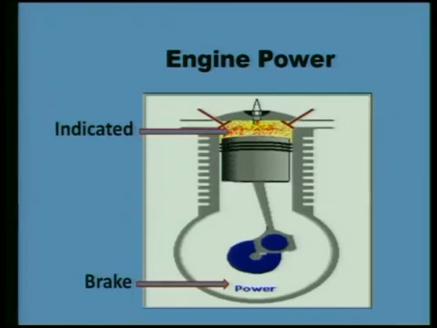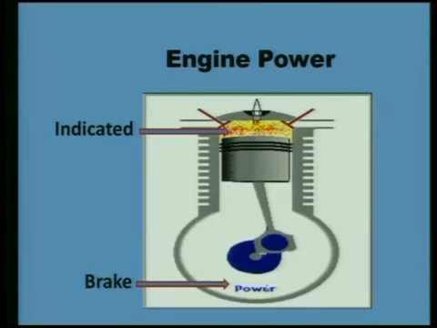Here I am showing you this yellow, this red, it is combustion. This combustion is forcing this piston to move in the downward direction. So whatever power has been developed here due to combustion, after subtracting the heat losses through the cylinder walls and through the cooling water, the heat which is available in the cylinder for moving the piston in the downward direction, that is indicated power.